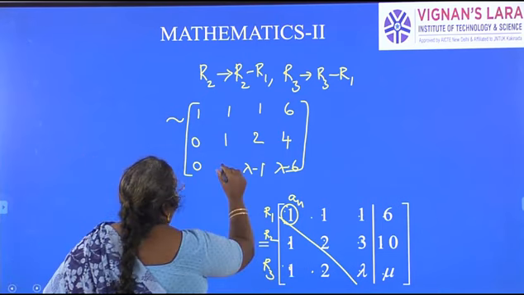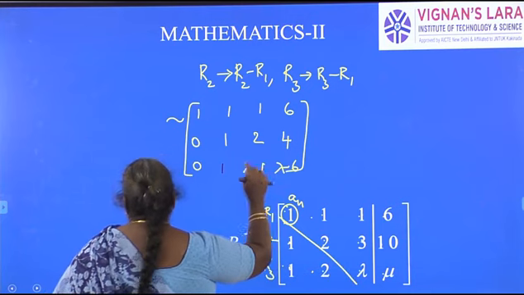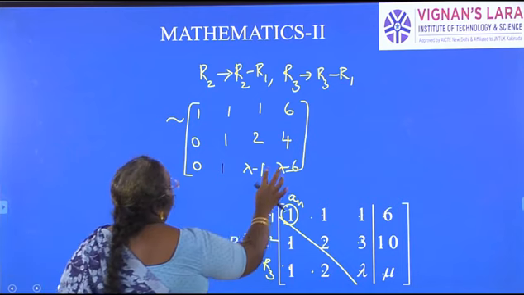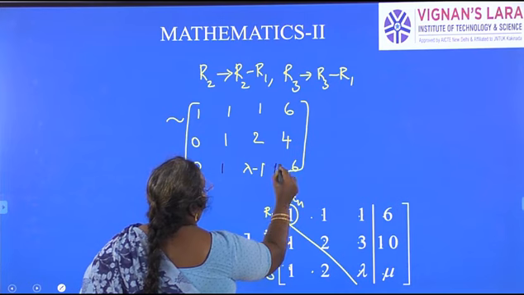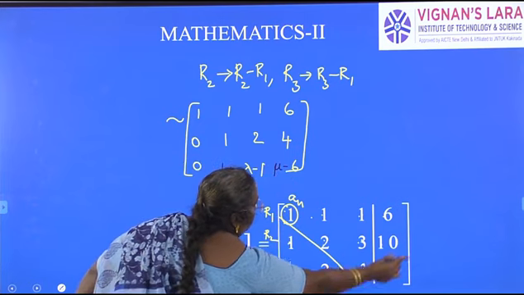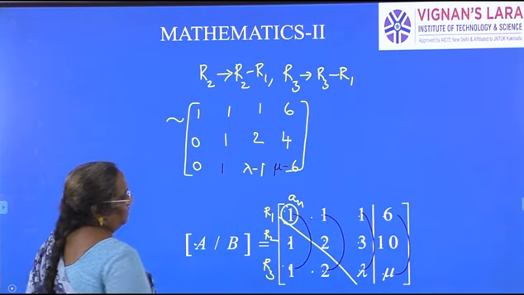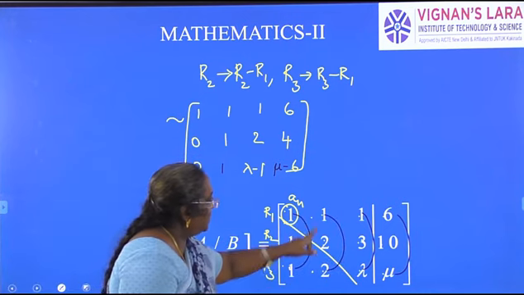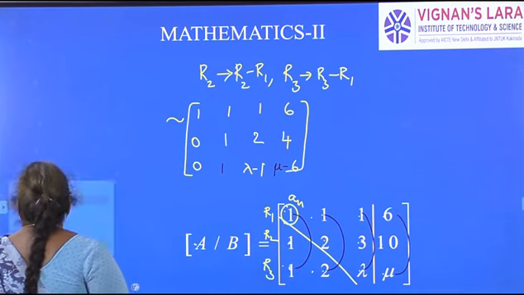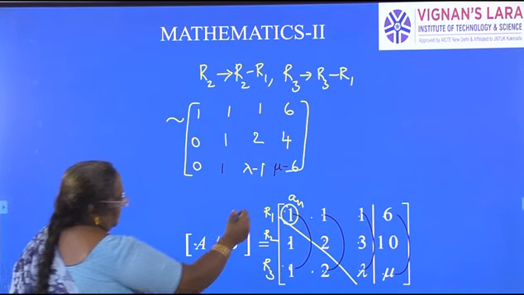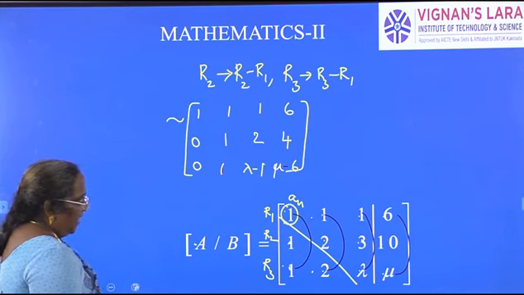2 minus 1 is 1. And lambda minus 1 is lambda minus 1. And this is mu minus 6. Lambda minus 1. 2 minus 1. 1 minus 1 is 0. 2 minus 1 is 1. Lambda minus 1 is lambda minus 1. Mu minus 6 is mu minus 6. So this is what we get. Mu minus 6.